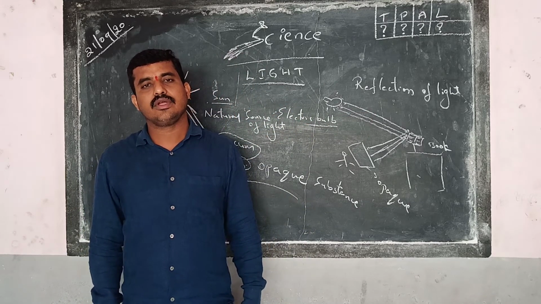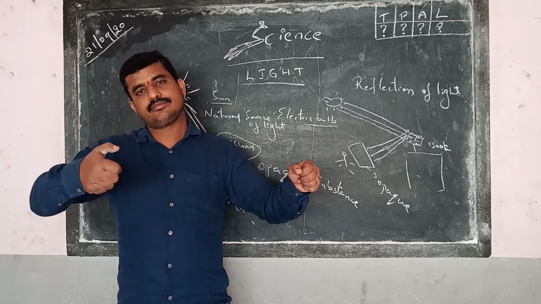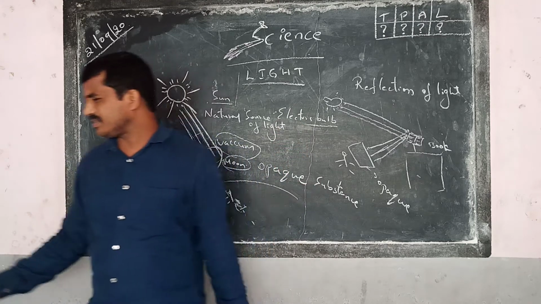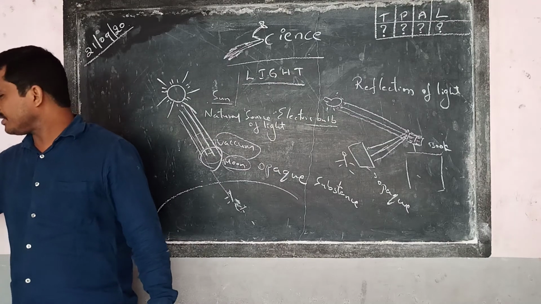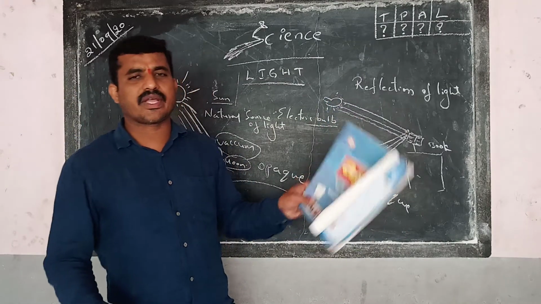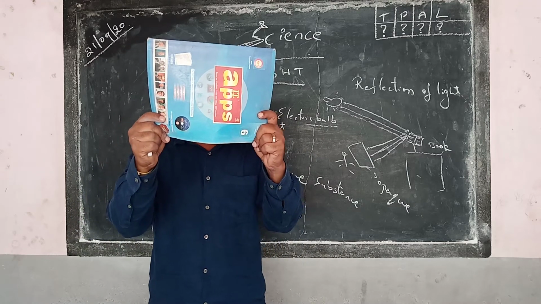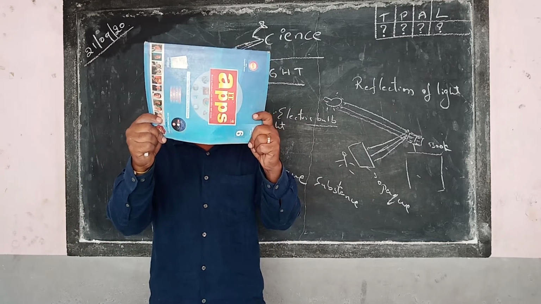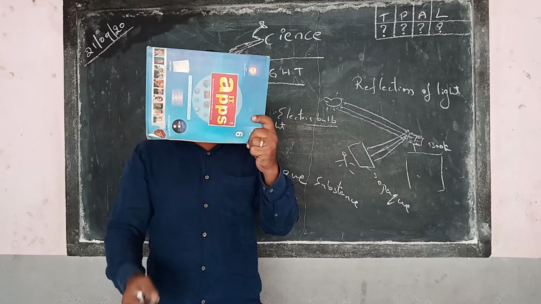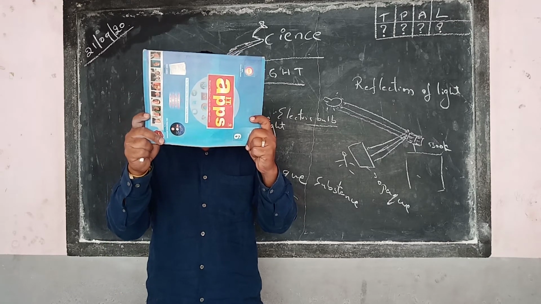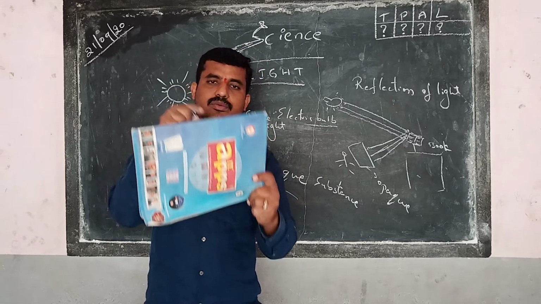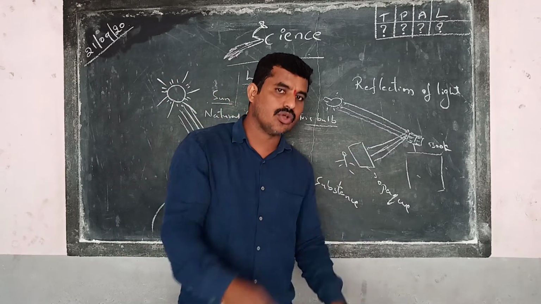Take a torchlight, or simply, there is nothing much to test. For example, a book. Is the book opaque? Keep a book in front of you. Can you see the objects? No, I cannot see the camera right now. Why? Because the book is between me and the camera. It is not allowing the light to pass through it. Hence this book is opaque.